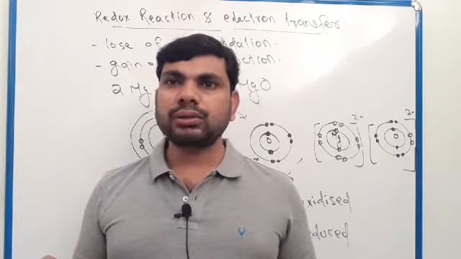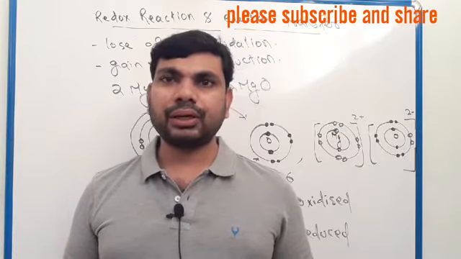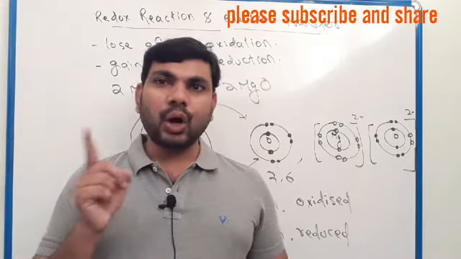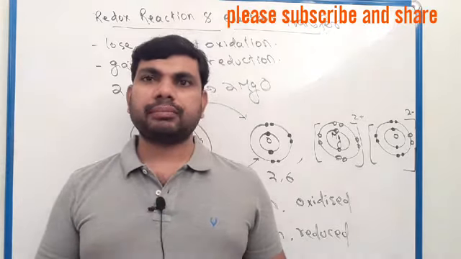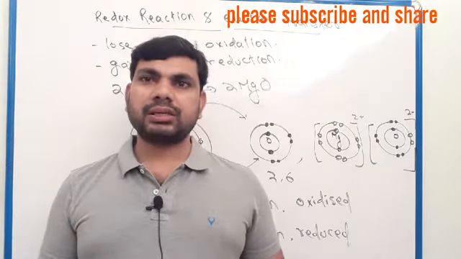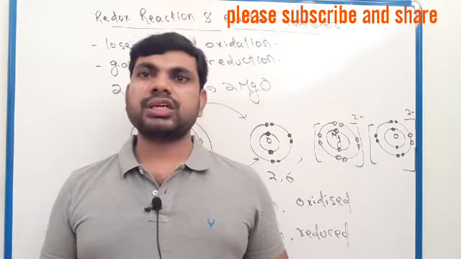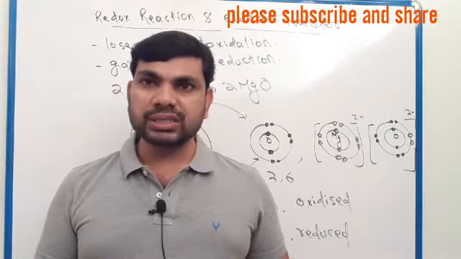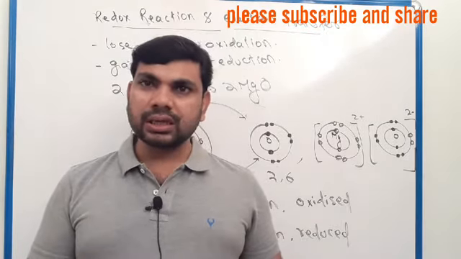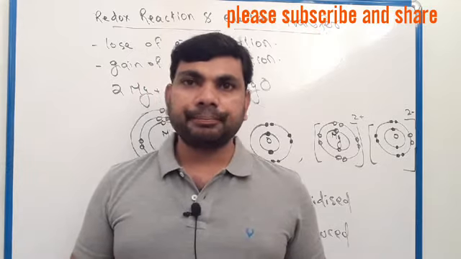Lose electron, oxidation; gain electron, reduction. Based on oxygen, gain of oxygen is oxidation. Remember the difference. Clear?